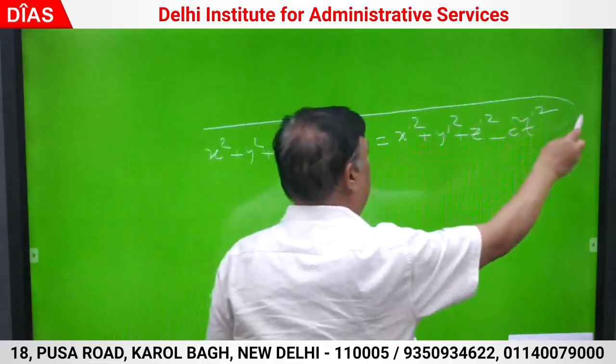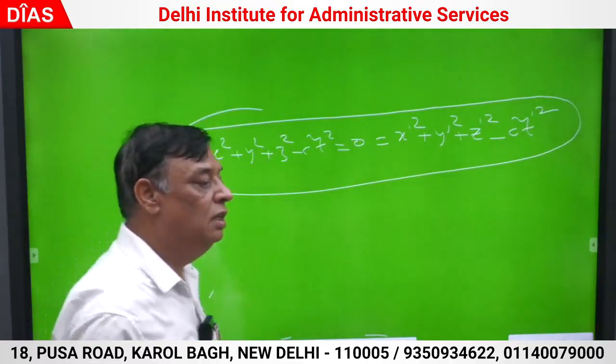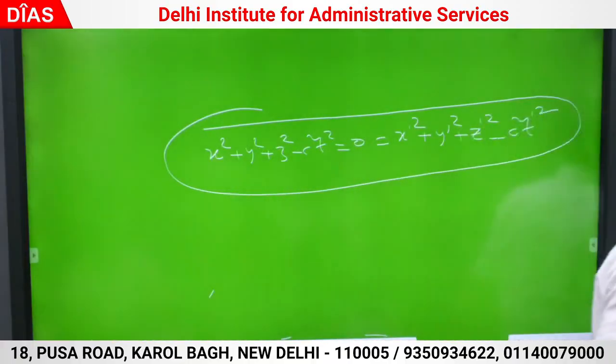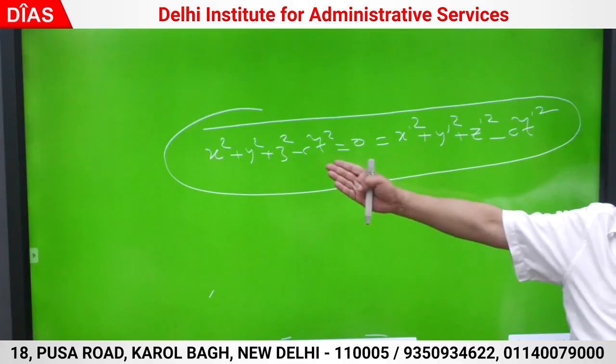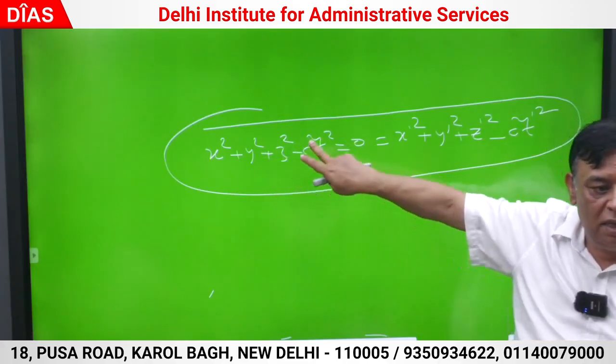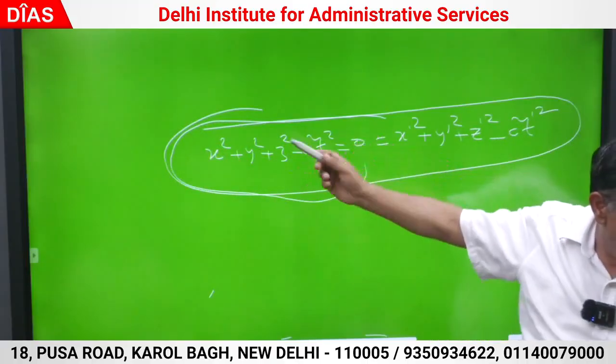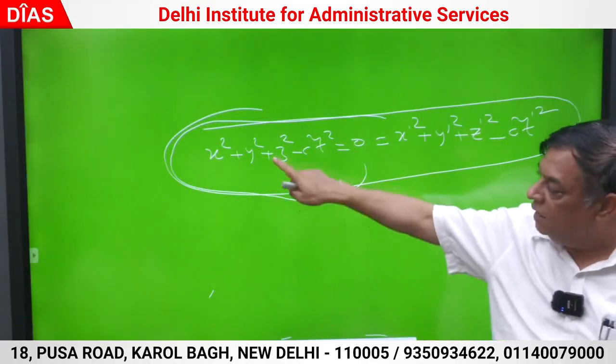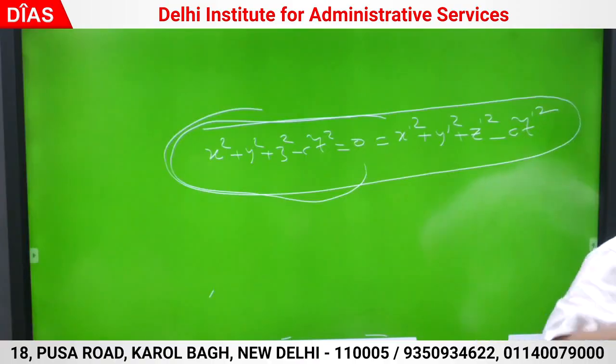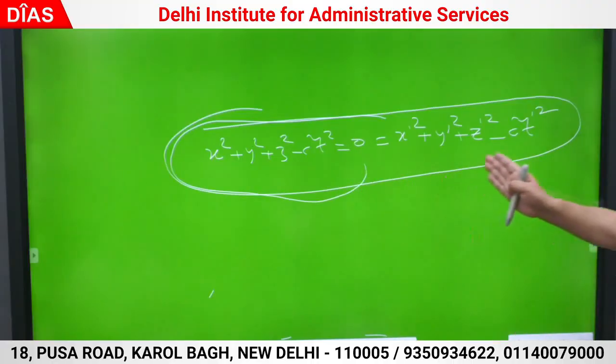Try to understand this. First thing, this is a consequence of utilizing the postulate of the special theory of relativity. The coordinates of an event in frame S were x, y, z, t. The coordinates of an event in frame S dash were x dash, y dash, z dash, t dash. In frame S this value is 0, since r was Ct. If I replace these coordinates in the other inertial frame and this value remains 0, then I say it is invariant. So this physical identity is invariant.